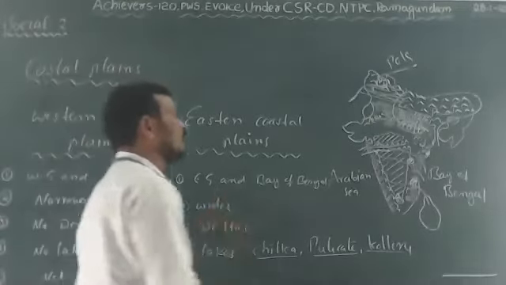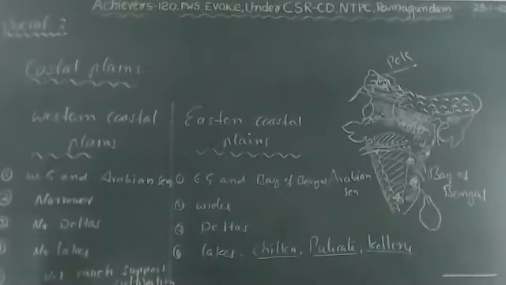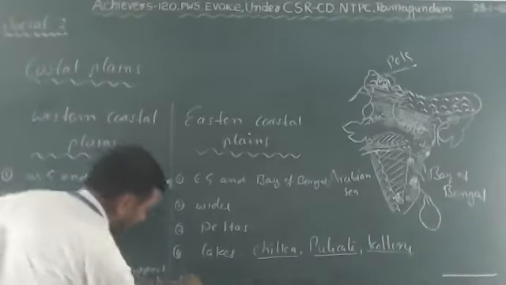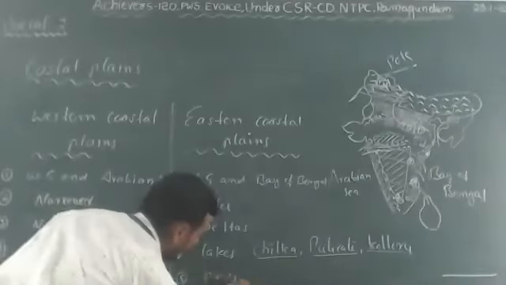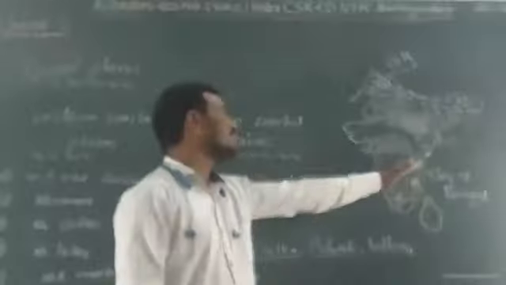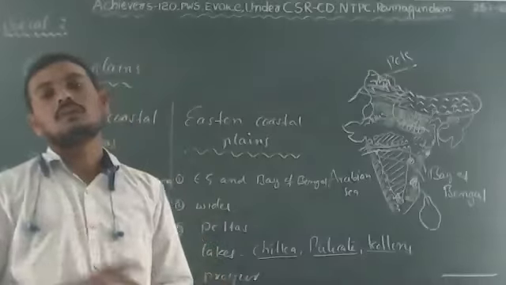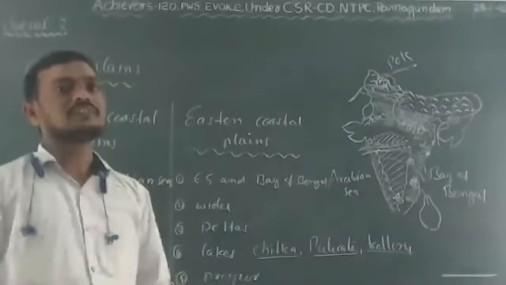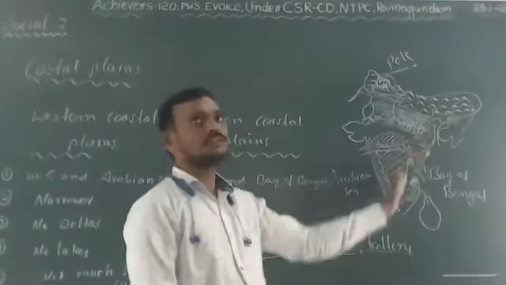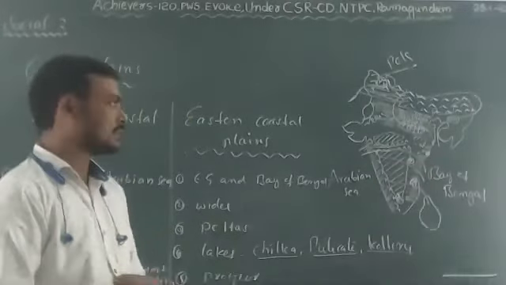But deltas are formed by the Godavari, Krishna, and Kaveri rivers. So agriculture is not much supported over the western coastal plains, but agriculture prospers in the eastern coastal plains. You know, Andhra Pradesh state, which is present over the eastern coastal plains, is the food bowl of India. Various kinds of food grains can be cultivated by the farmers of Andhra Pradesh, isn't it? So that is why the eastern coastal plains can support cultivation, but the western coastal plains cannot.